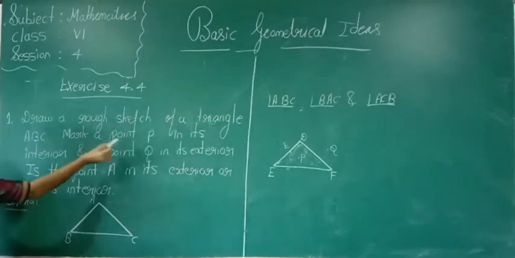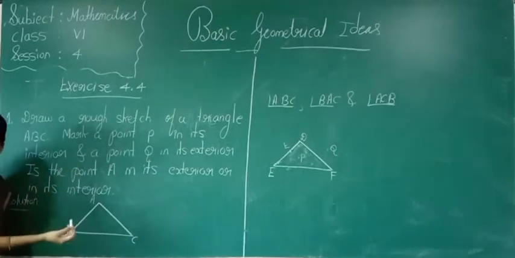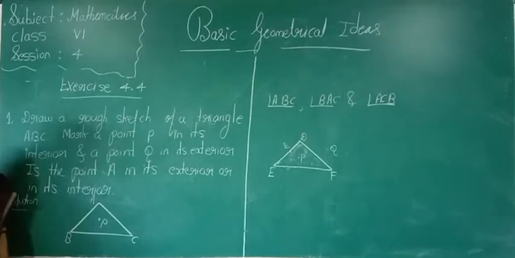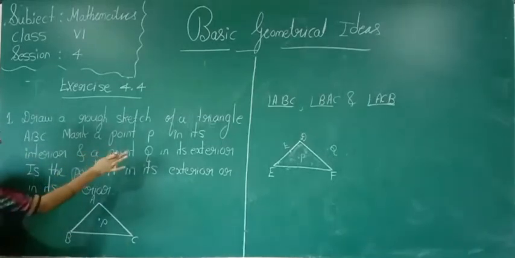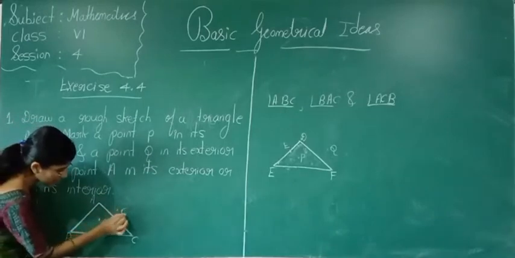Now mark a point P in its interior. Where are we to mark point P? In its interior. The point P is in the interior of the triangle. A point Q in its exterior. Exterior means here it's outside.